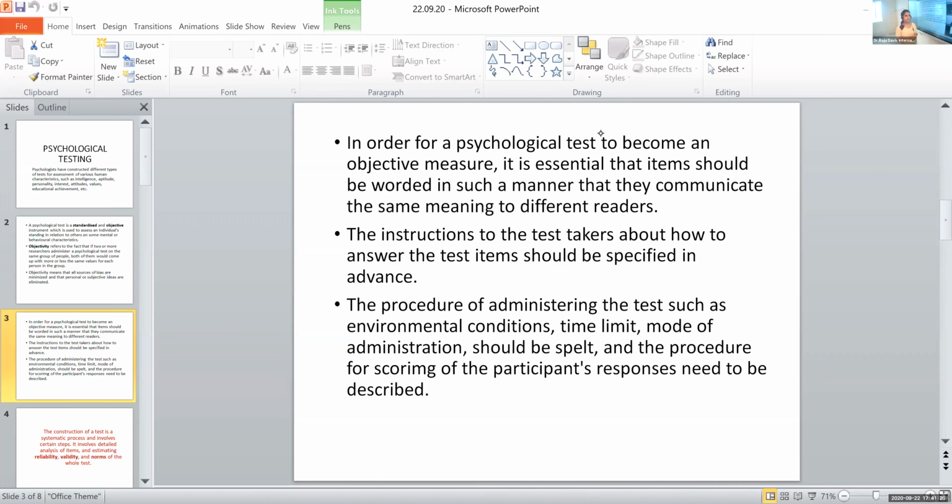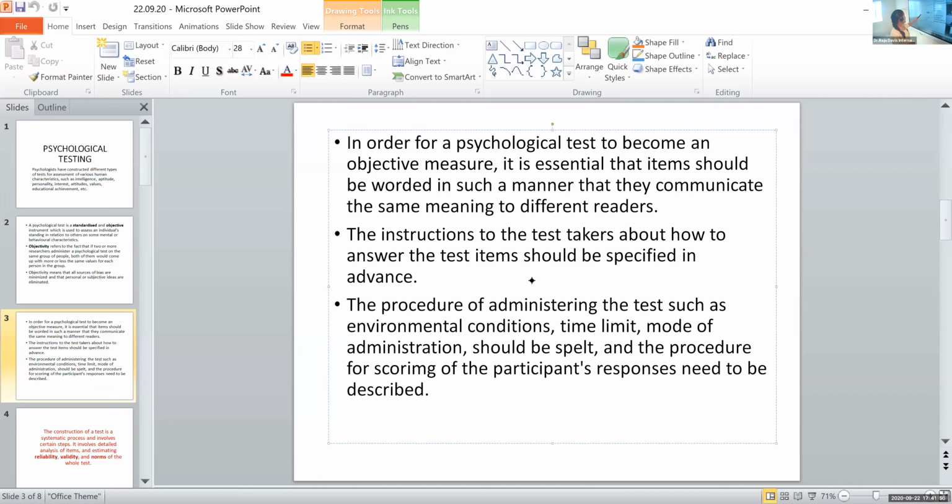So that person might tell, okay, you can give yes or no responses to this question. You can opt any options from the given examples. You can write down your opinions on it, and such instructions might be given. So the instructions that I give and the instructions that the other researchers give might be totally different. And this will affect the participants' responses also, right? That is why the instructions of the test should be decided before itself.